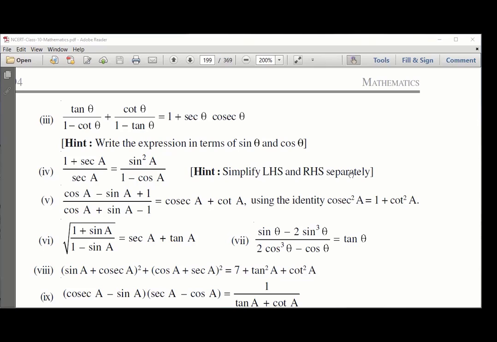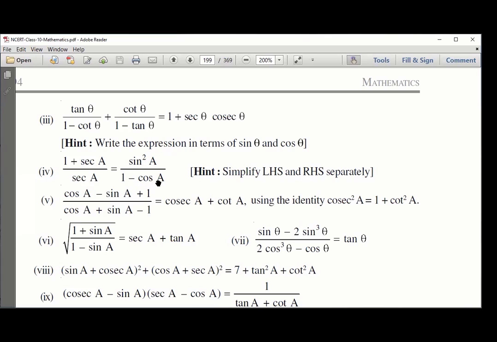Sir, maybe we can convert sin square A into 1 minus cos square A. Yes, sin square A can become 1 minus cos square A, correct? And then, sir, 1 minus cos square A is (1 minus cos A)(1 plus cos A). Cancelled. So 1 plus cos A on the right side. And on the left side, one more technique I'm going to tell you. Imagine (1 plus sec A) by sec A, you split the numerator to become 1 by sec A. What is 1 by sec A? Cos A. And plus sec A by sec A, that is 1. So cos A plus 1, which you already got here, right? Yes, sir. So good. So what made you think, Anvi, you split sin square A?